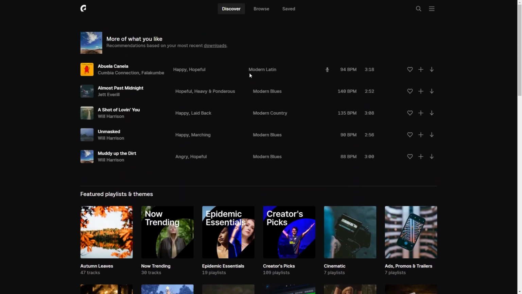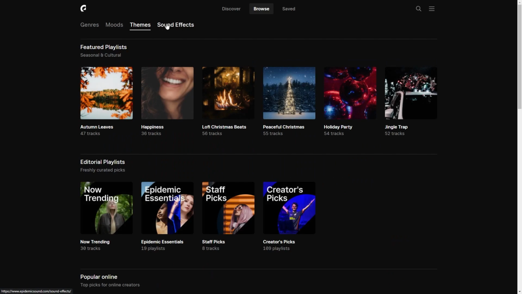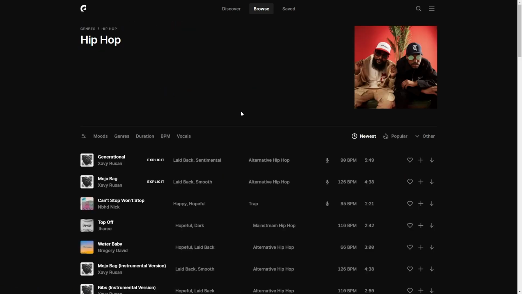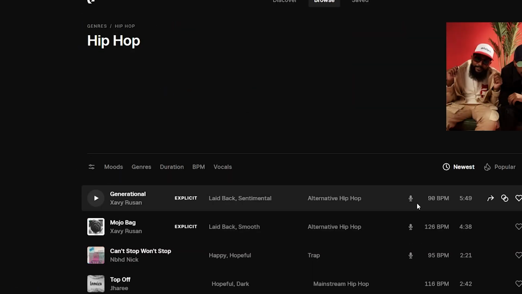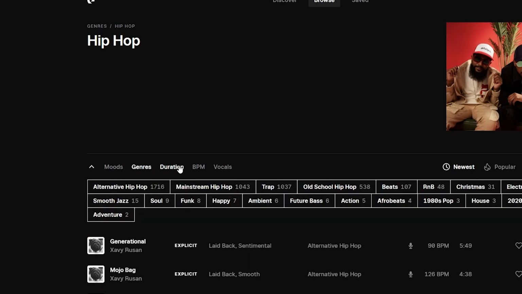but if you already have more specific ideas about what kind of song you want to use, the Browse section in the top menu will help you. Here we can find tracks by genres, moods or themes. Once we have selected one, we see directly suggested tracks and can also filter more precisely above, where we can, for example, filter several properties together. There we can also see by the respective number how many songs are available in the combination.